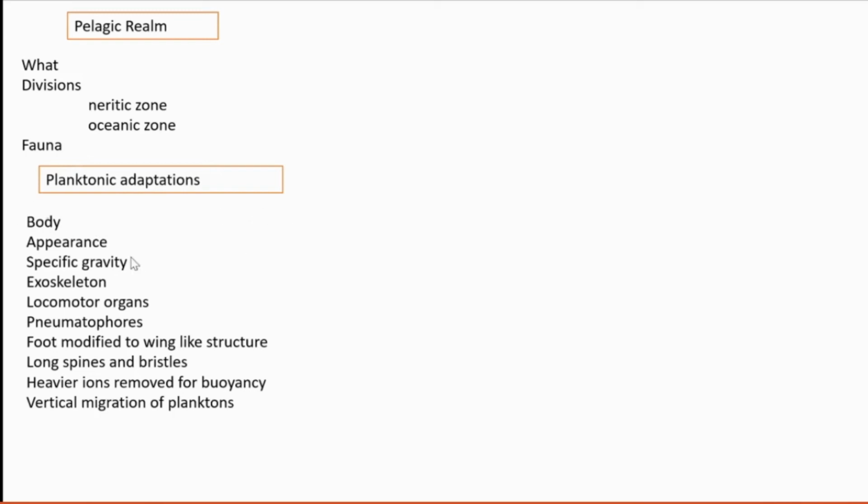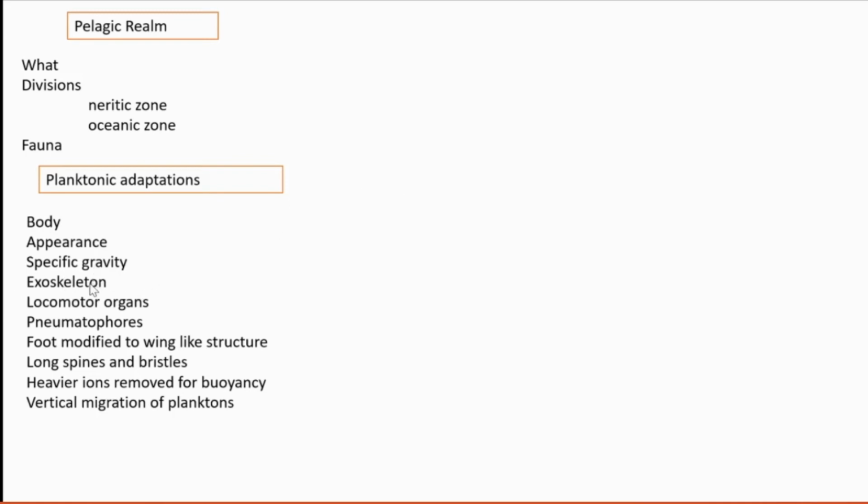In the planktonic adaptations, its body is denser than the seawater, so there is a chance to sink. So they should develop some adaptations to float. That is regarding the body appearance. They are ribbon-like or needle-like. Some are needle-like, some are ribbon-like, some have a very transparent body. These are the points relating to appearance.